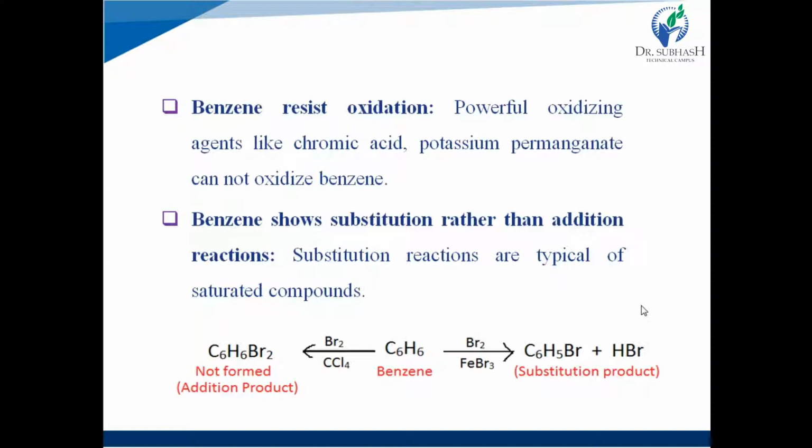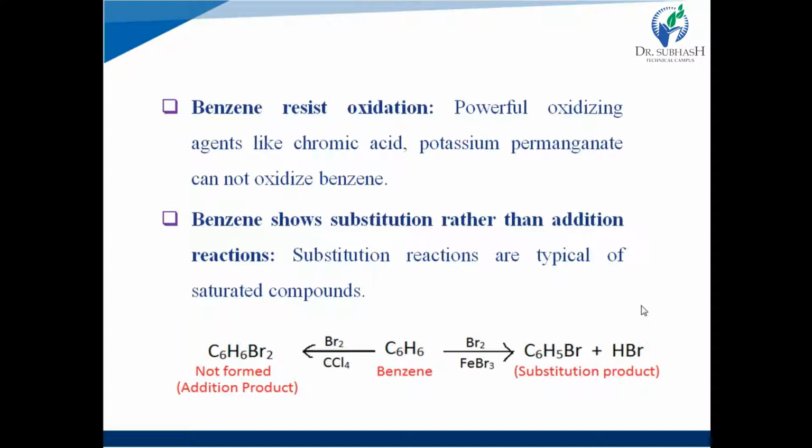Instead, there is a substitution or replacement of a group or atom present on the molecule by a new group or atom. See the example here: in the addition reaction, the double bond between carbons is broken down, and on both carbons which were part of the pi bond, two bromine atoms are added, forming the addition product, but it is not actually produced.